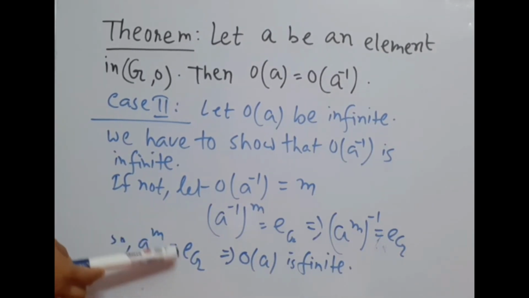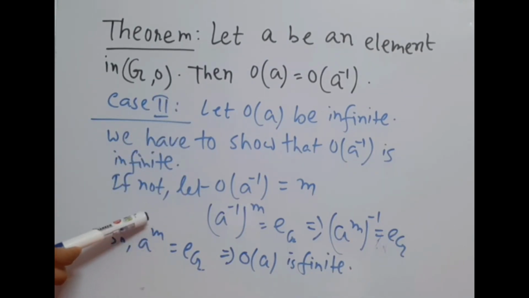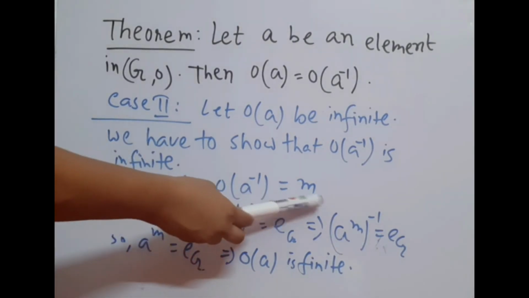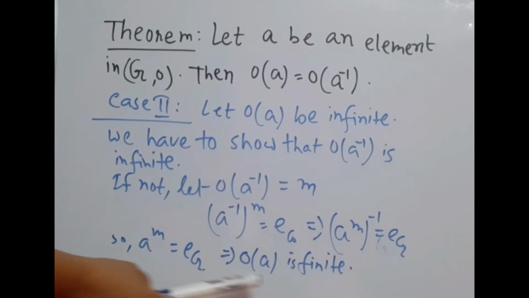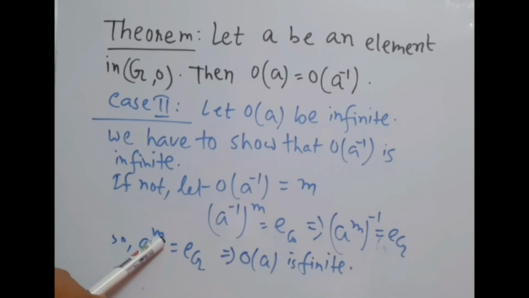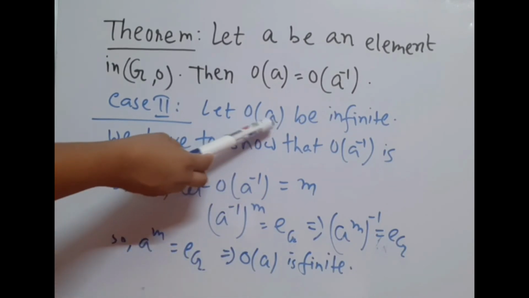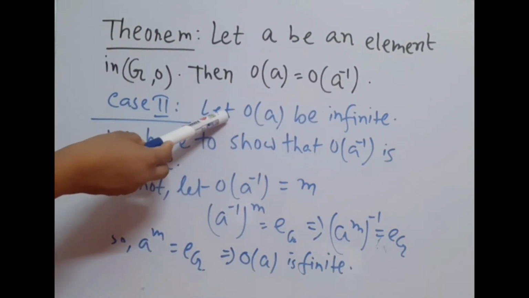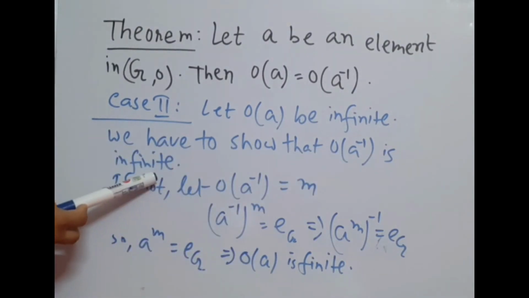So we can write A to the power m equal to identity element, and from here we write that m is the order of A, because m is the least positive integer when we write that order of A inverse equals m. So A to the power m equals E implies that order of A equals m, and m is finite. So order of A is finite, and this contradicts that order of A is infinite. We considered that order of A is infinite, and we get that order of A is finite. So this contradicts the fact. So obviously order of A inverse is infinite.